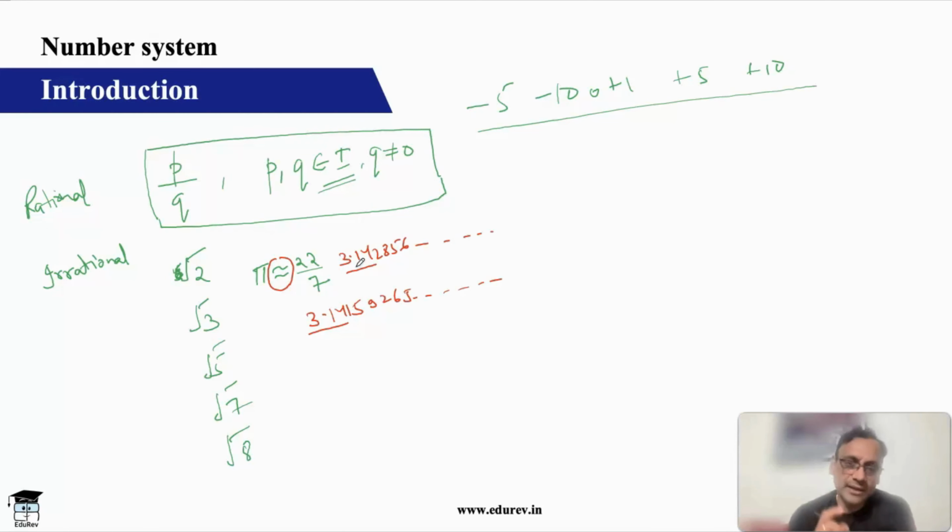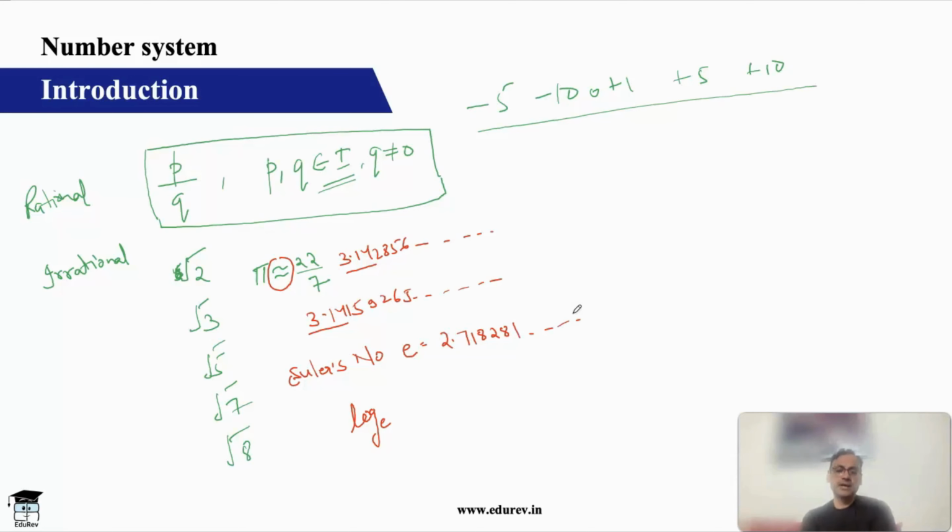Second irrational number that we use on a daily basis is Euler's number, which is represented by e. This is very commonly used, especially in log to the base e. So Euler's number e is equal to 2.718281 and so on.